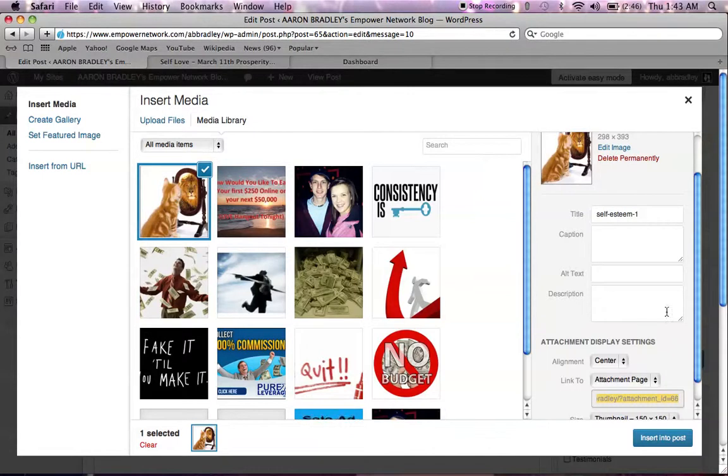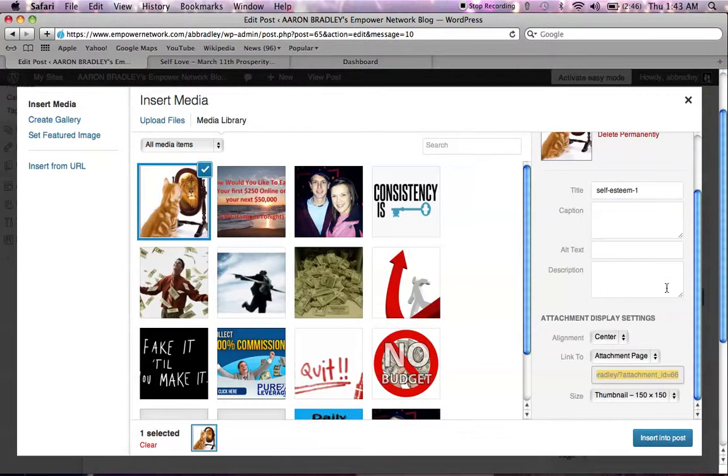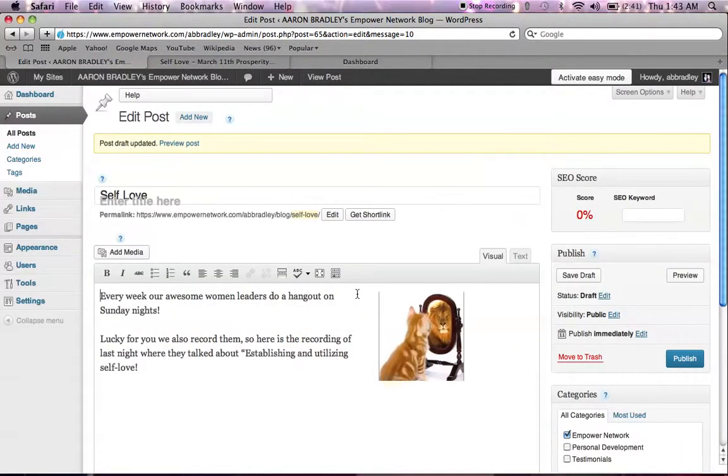We're going to click on that, and over here, that's just your title of it and everything. We're going to want that on the right hand side of the page like it was in the blog, and just make sure it's listed under thumbnail, that way it's not too big, and then we're just going to click insert in the post. Now it should appear just right there like that.